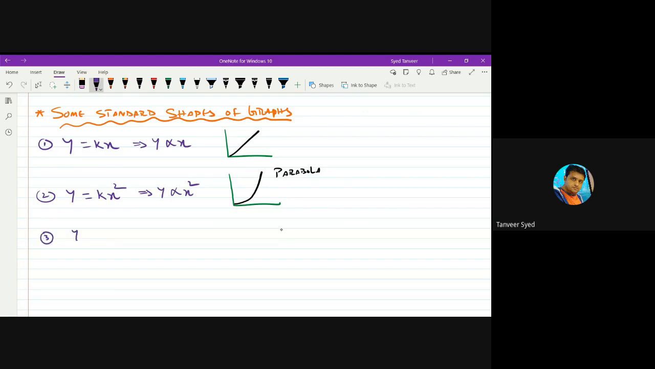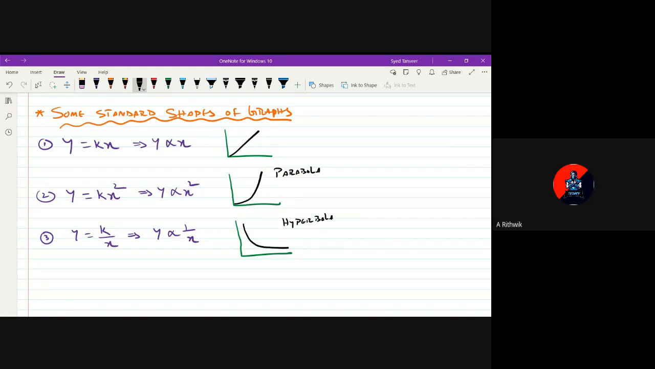Then suppose we have y is equal to k by x. That means, how is the relation? Y is inversely proportional to x. That means if x increases, y decreases. If x decreases, y increases. Then the shape of this graph will be like this. We call this a hyperbola.